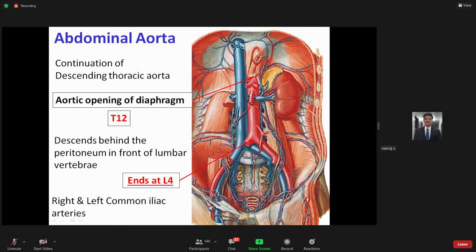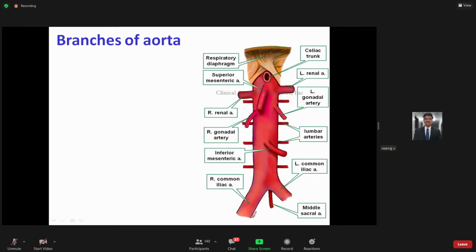This is T12, this is T10, and this is T8. So we know the diaphragm, the thoracoabdominal diaphragm. This diaphragm divides your thoracic and abdominal cavity. It has three important openings for three important structures. This is for the vena cava opening, this is for the esophagus, and this one is for the abdominal aorta. So these two important vessels are running: one is your abdominal aorta, and this is your inferior vena cava, right? So this is how the abdominal aorta is arranged.